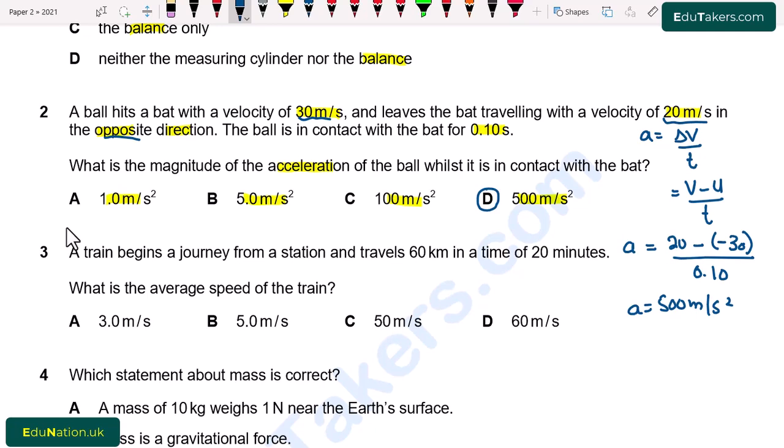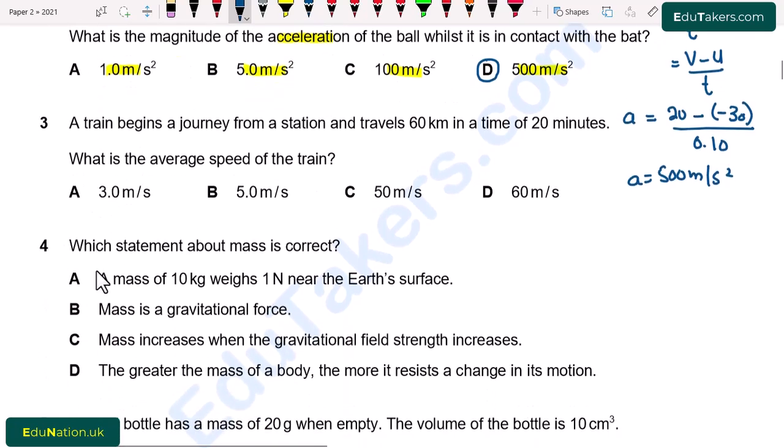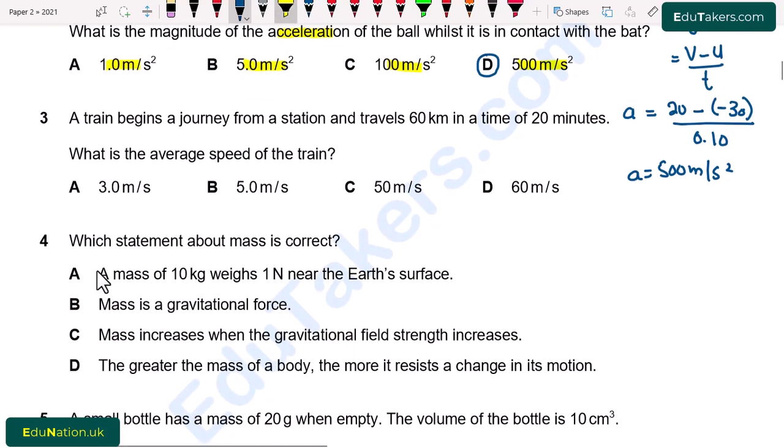Question number 3. A train begins a journey from a station and travels 60 km in a time of 20 minutes. What is the average speed of the train? So here we have to find out the average speed of the train. MCQs: A. 3.0 meter per second. B. 5.0 meter per second. C. 50 meter per second. And D. 60 meter per second.